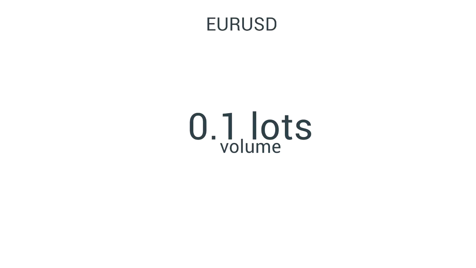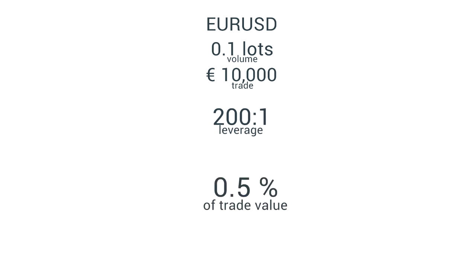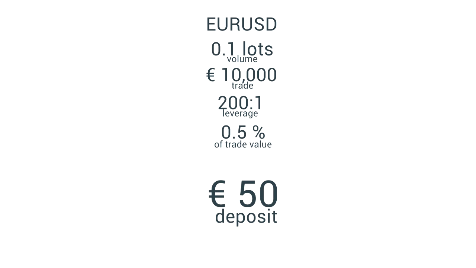Let's use a few examples to understand the way leverage works. Example 1. Our first trader wants to open a trade on EURUSD worth 0.1 lots. The contract value is therefore 10,000 euros and leverage is 200 to 1 or 0.5%. This means that the investor needs 0.5% of 10,000 euros, which is 50 euros, as a deposit to open their position.